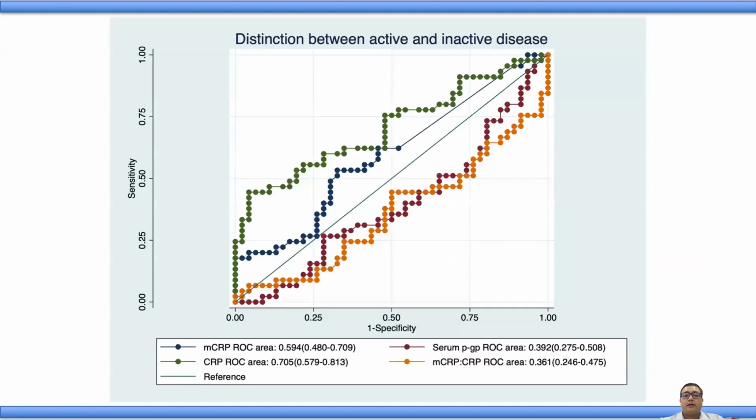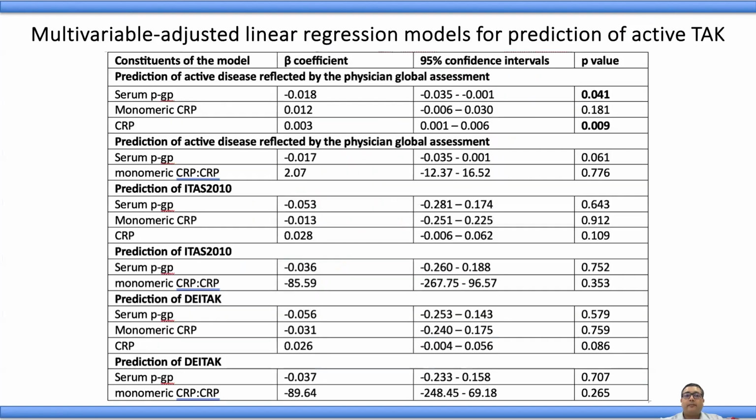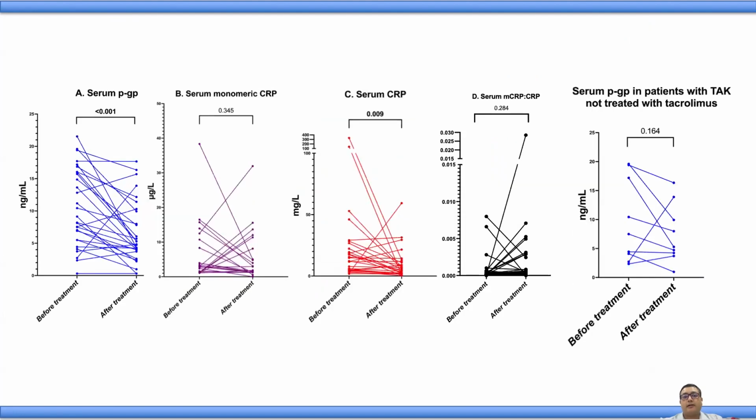Upon drawing the ROC curves, serum p-Glycoprotein moderately predicted inactive Takayasu arteritis, whereas C-reactive protein moderately predicted active Takayasu arteritis. Upon multivariable adjusted linear regression models to predict active Takayasu arteritis, it was confirmed that serum p-Glycoprotein is associated with inactive disease, and C-reactive protein is associated with active disease in Takayasu arteritis.